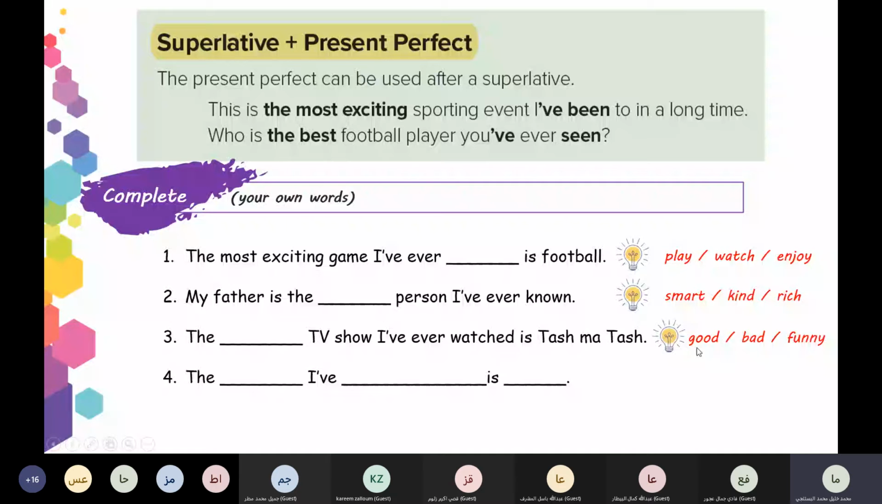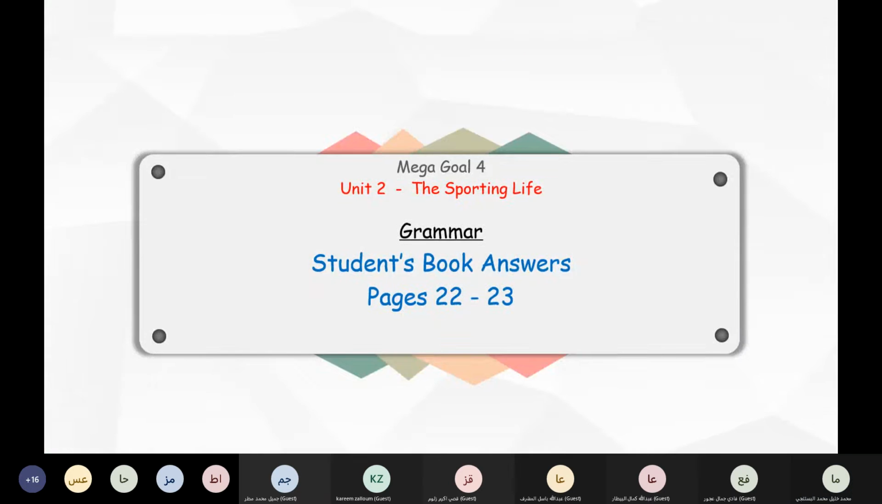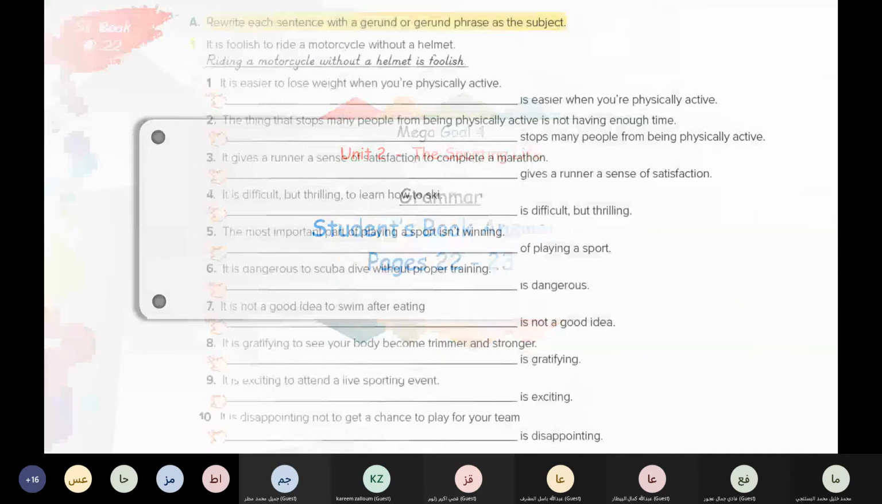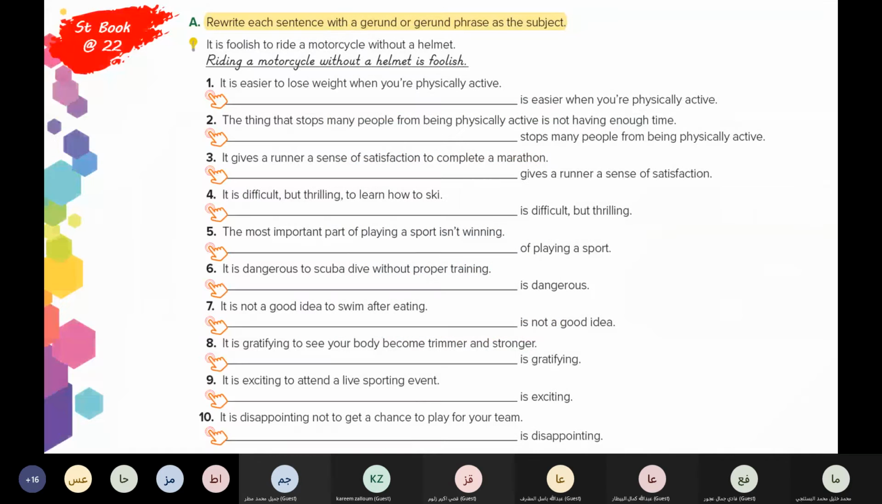Okay, now go to your student's book on page 22, please. Rewrite each sentence with a gerund or gerund phrase as the subject. Look at the example. It is foolish to ride a motorcycle without a helmet. Riding a motorcycle without a helmet is foolish.